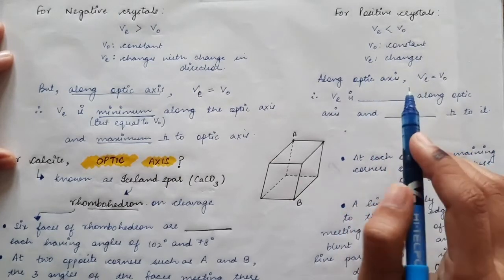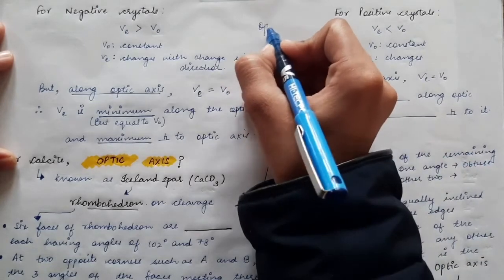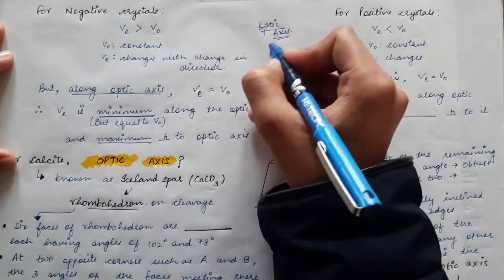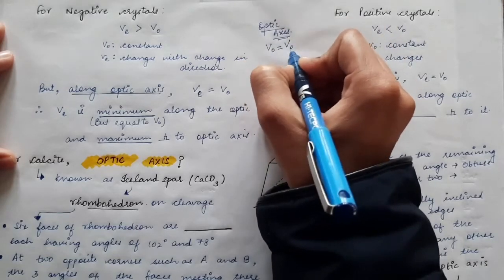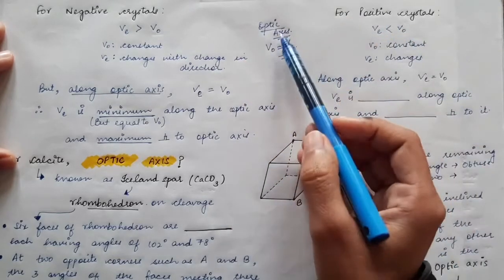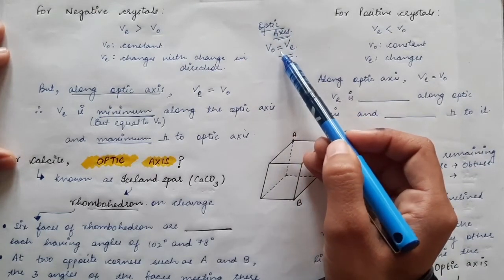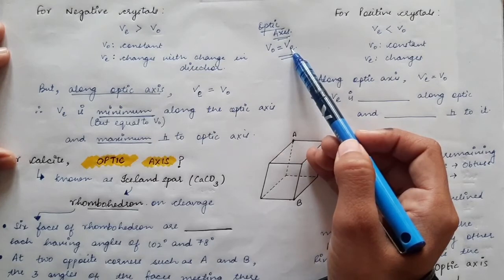And we have said that along the optic axis of any birefringent crystal, VO is equal to VE. So along the optic axis of the crystal, the velocity of the ordinary ray is exactly equal to that of the extraordinary ray.